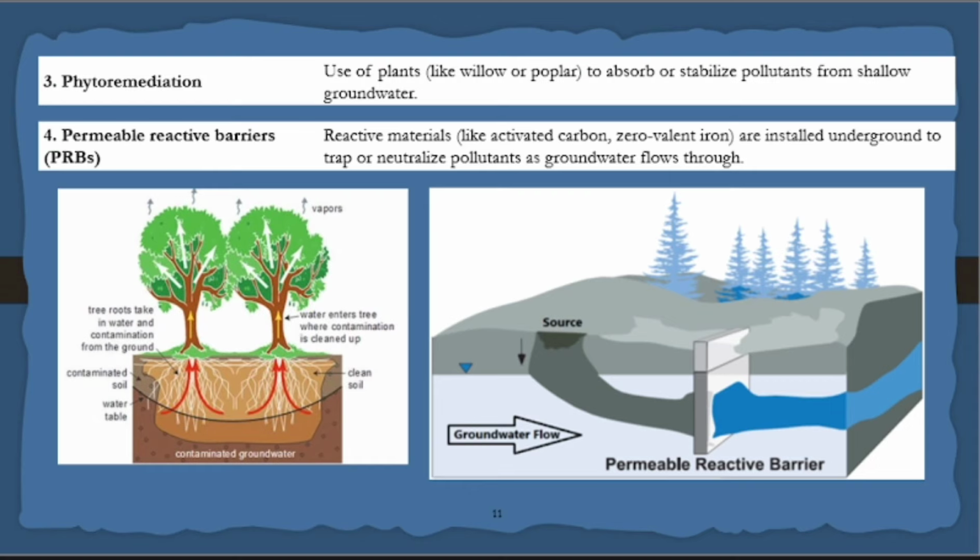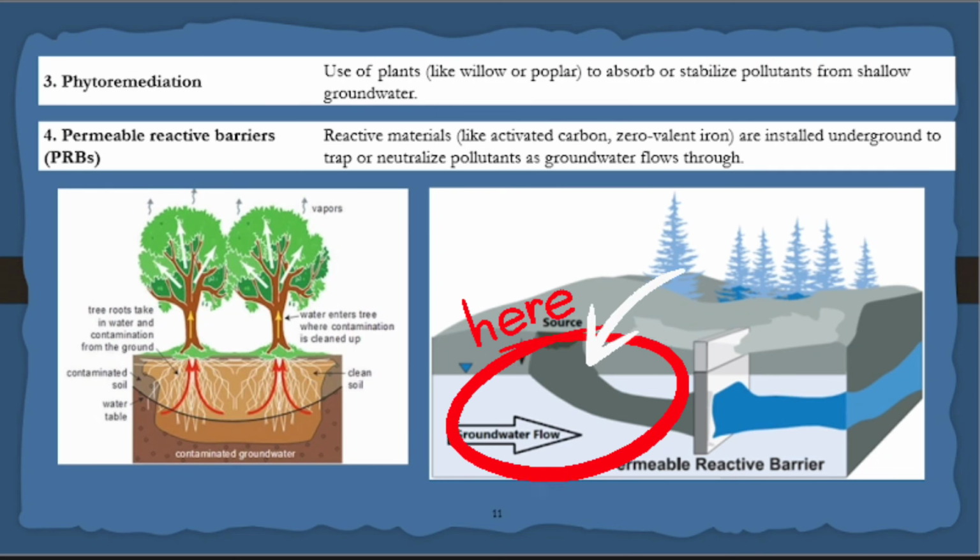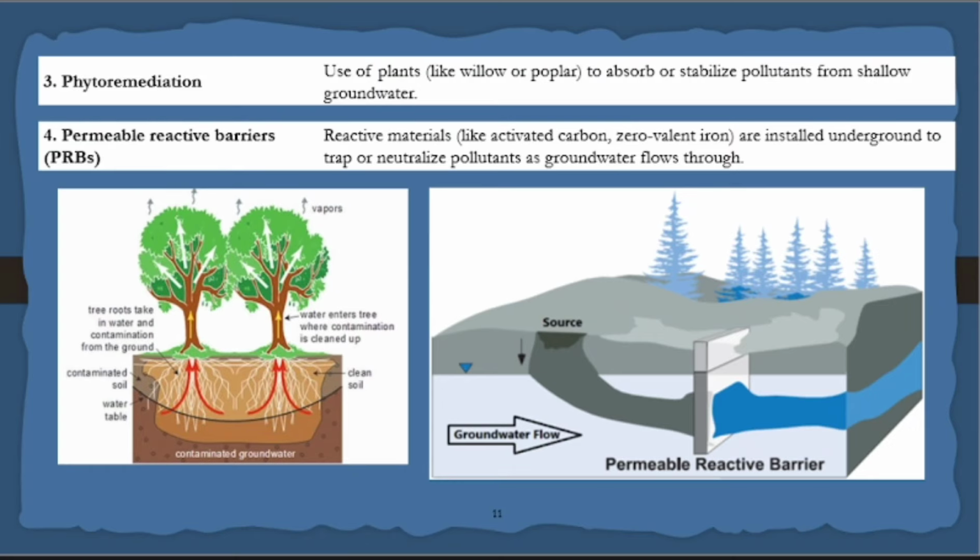If one groundwater source is polluted, what the government people will do is provide a barrier. They will not construct a barrier like this. So wherever the source is polluted, after this the groundwater will not get polluted. So this is very hard to identify.